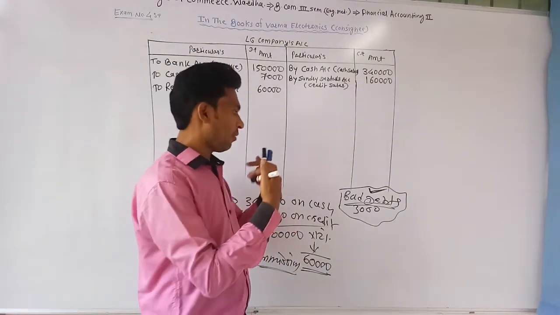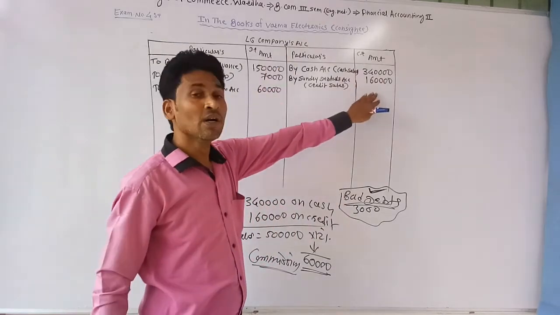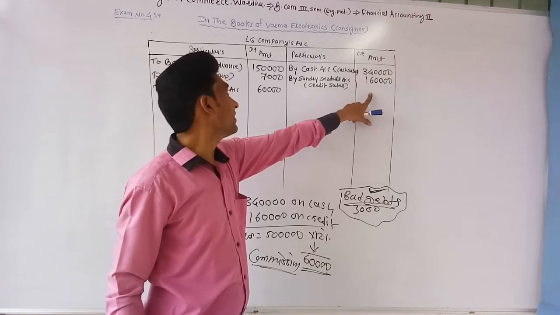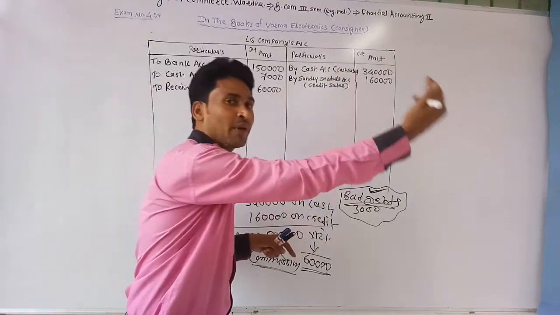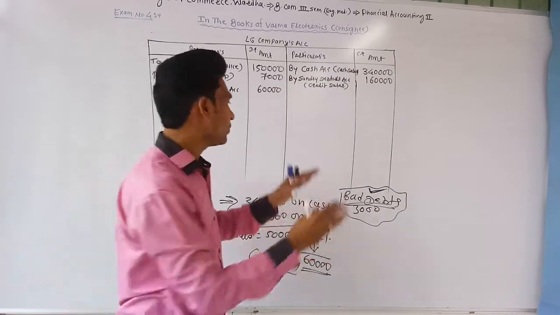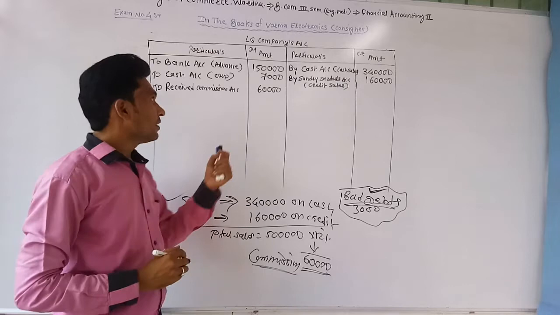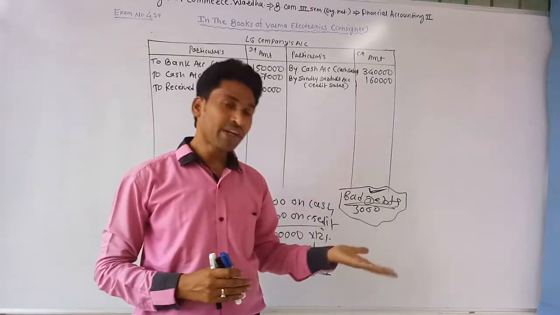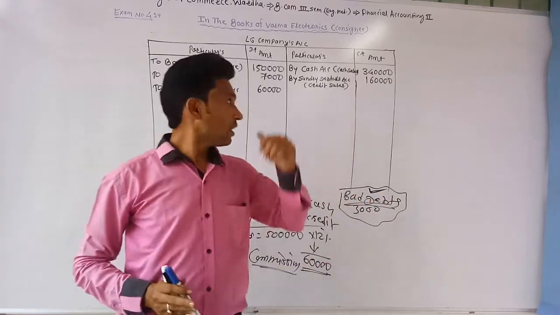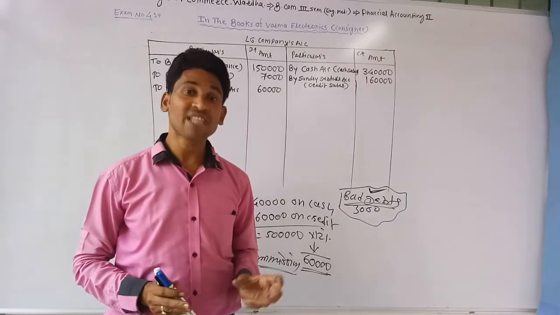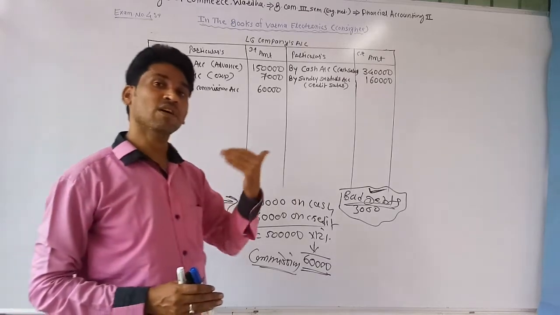It means when there are bad debts, at that time it is deducted from the amount payable to the consignor, and the total payable amount was given at the credit side of LG company. So we need to deduct rupees 3,000 because it became a bad debt and no del credere commission was given. So we need to write this amount at the debit side of LG company's account. And when a debtor, Ramu Kaka, has not paid any amount, at that time Verma Electronics passes the journal entry for bad debts: LG company's account debit and Ramu Kaka's account credit.